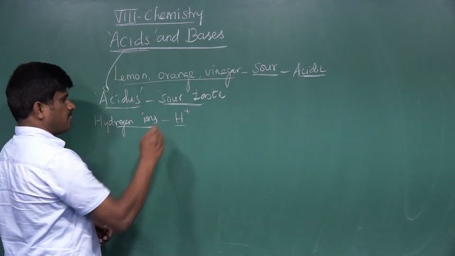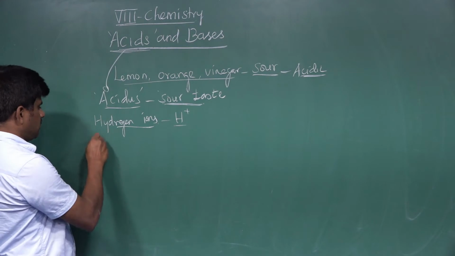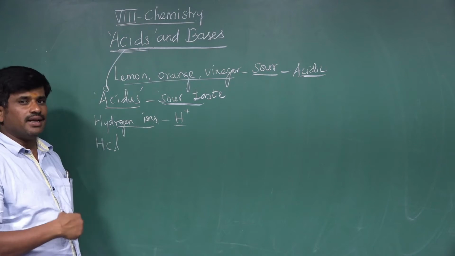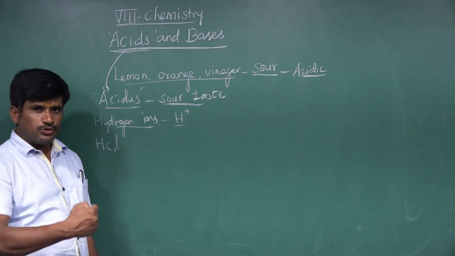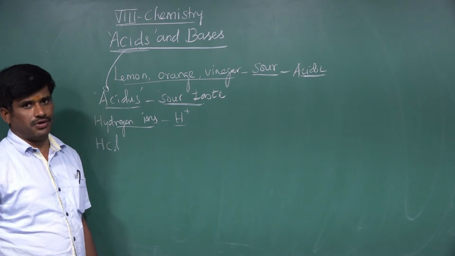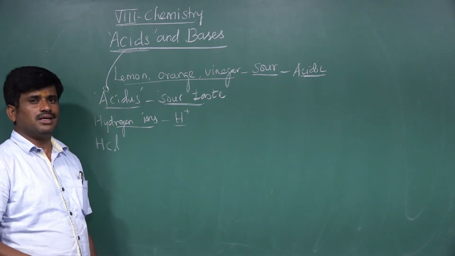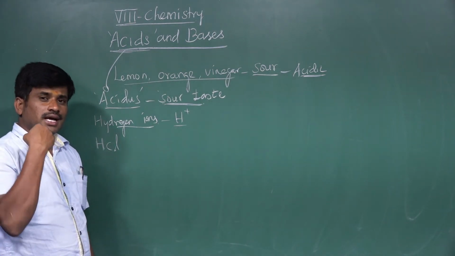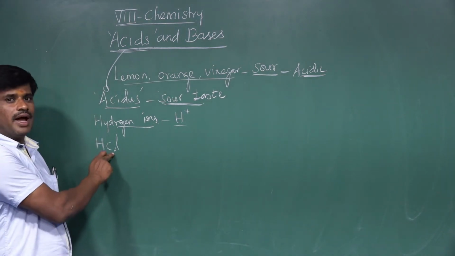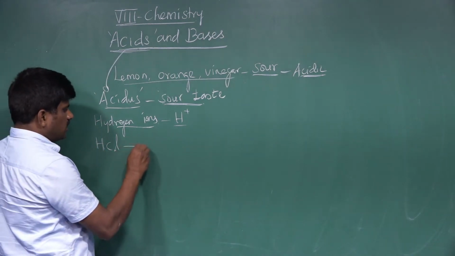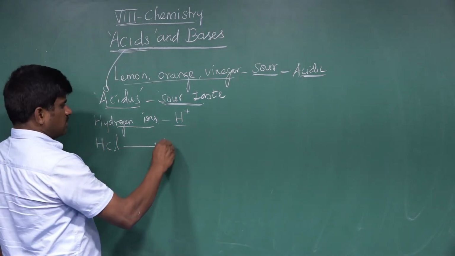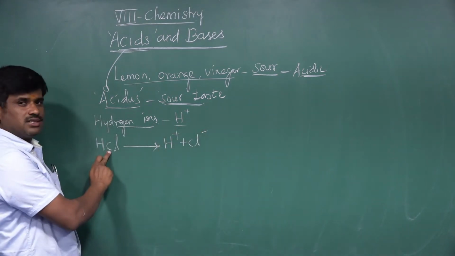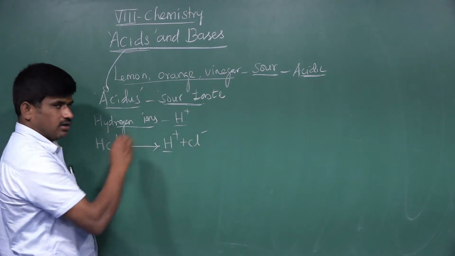For example, when we take HCl, this is hydrochloric acid. This acid is secreted in our stomach itself, and it is used for digestion of our food. Such acid is called hydrochloric acid. When hydrochloric acid dissolves in water, it gives H plus and Cl minus ions. Likewise,